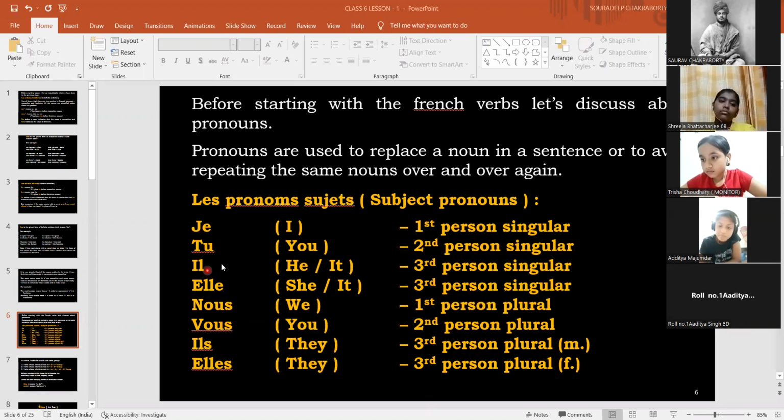Whatever language you are learning, English or French, learn it properly. Don't forget in class 7 what you were taught in class 6. You should remember, otherwise it will be tough for you to understand in the next class.